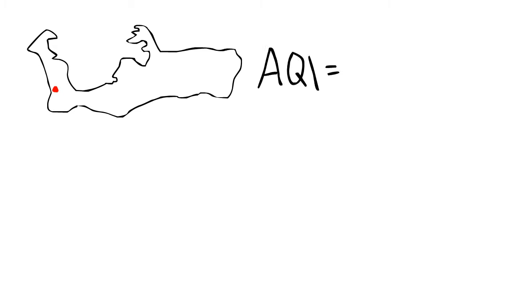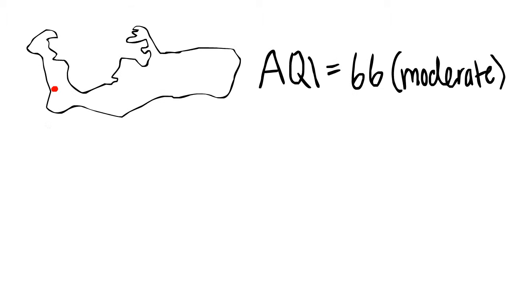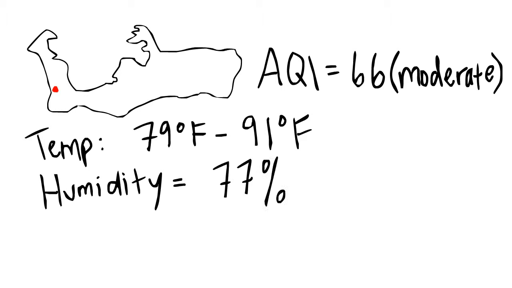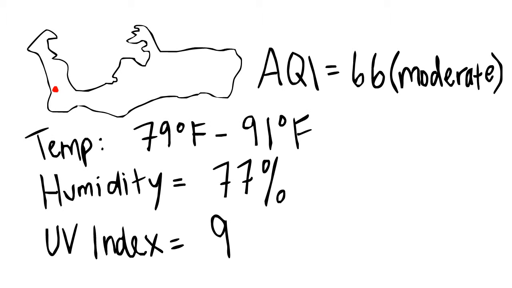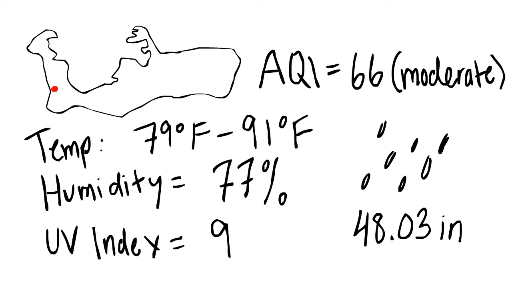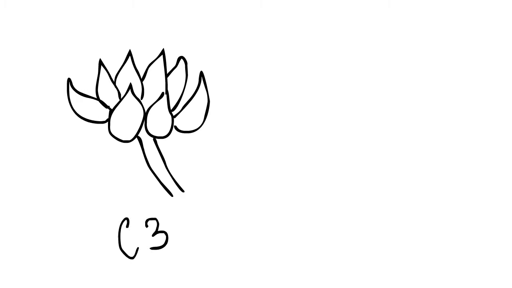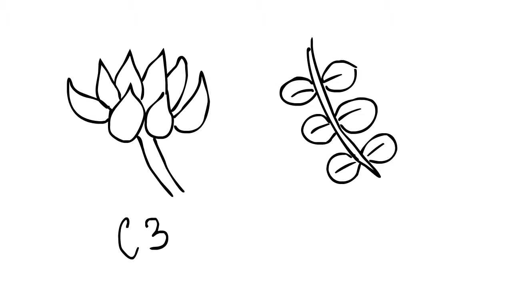Georgetown, Grand Cayman had a moderate monthly AQI of 66. It also has a temperature range of 79 degrees Fahrenheit to 91 degrees Fahrenheit, an average monthly humidity of 77%, average UV index of 9, and an average yearly precipitation of 48.03 inches. The 2 most abundant plant species were the beach alpaca, using C3 photosynthesis, and the logwood tree, a C4 shrub. These 2 plants are well suited for humid and wet areas.